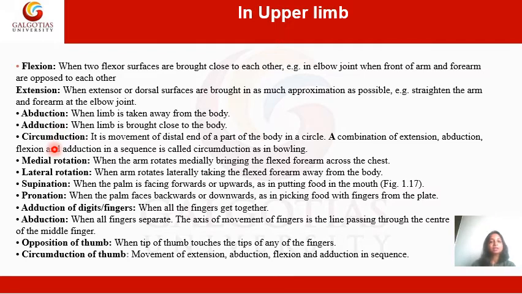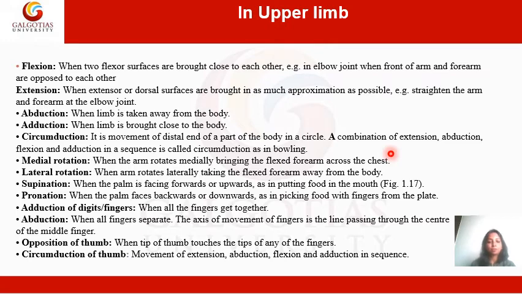In circumduction, the movement occurs in the upper limb and lower limb, and it occurs in the shoulder joint and the hip joint here. Now here what happens is the distal end of the body can be moved in a circle. So it is a combination of extension, abduction, adduction and flexion, and this happens in a sequence. A combination of extension, abduction, flexion and adduction which occurs in a circle is called circumduction.